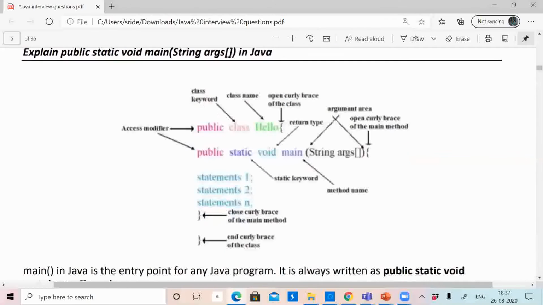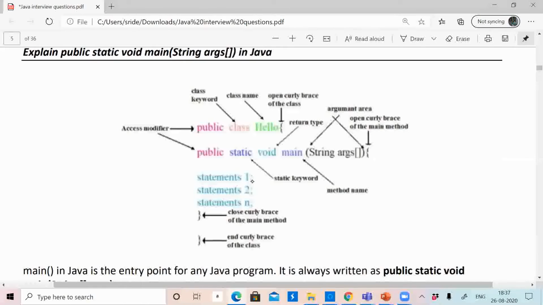See, we'll write main method in this way. We will enclose the main method inside a class. See, public class hello. Public is the access modifier, and class is a keyword. This is the name of the class, hello. And coming to the signature of the main, public static void main. So main is a public method, static method, and returns nothing.